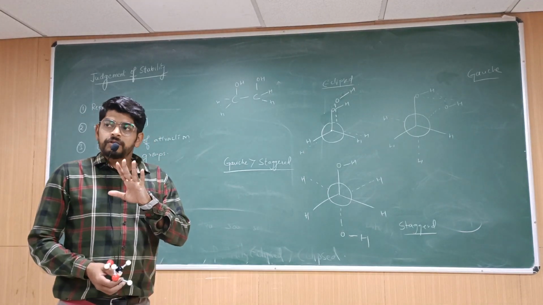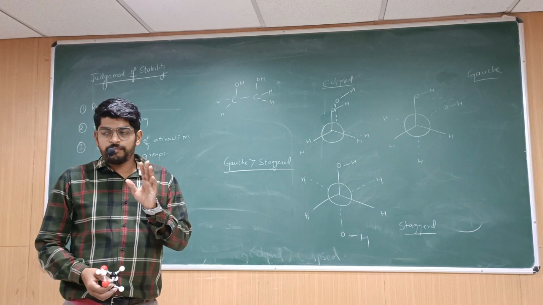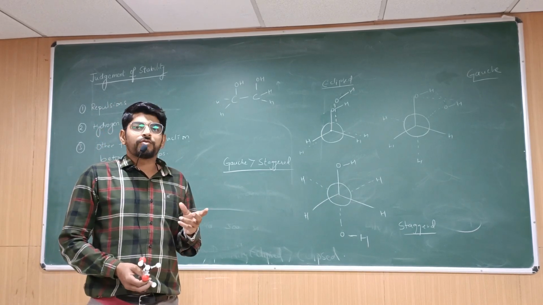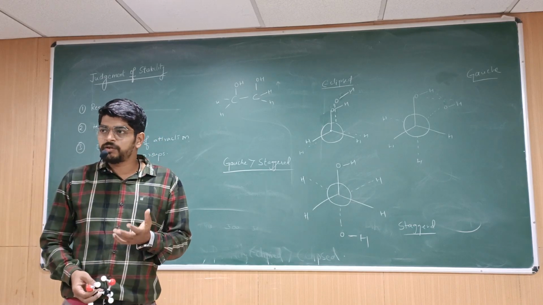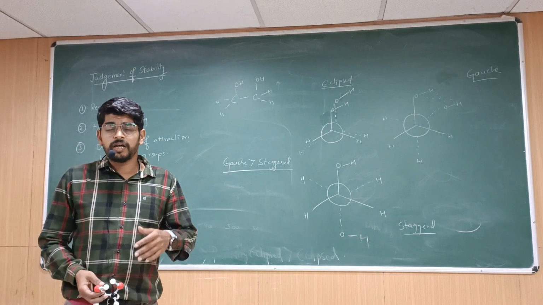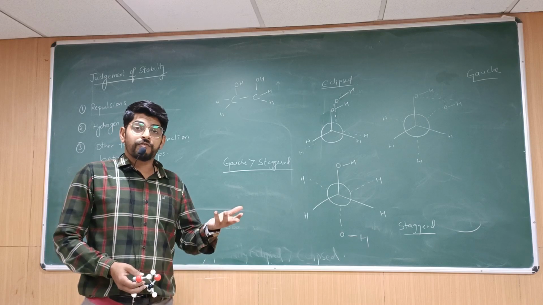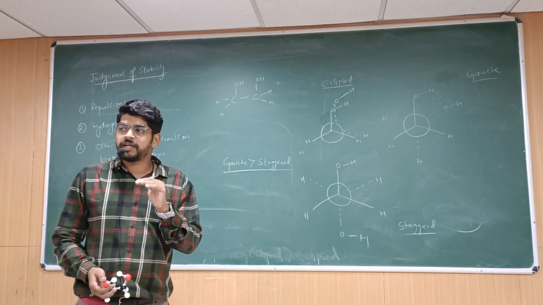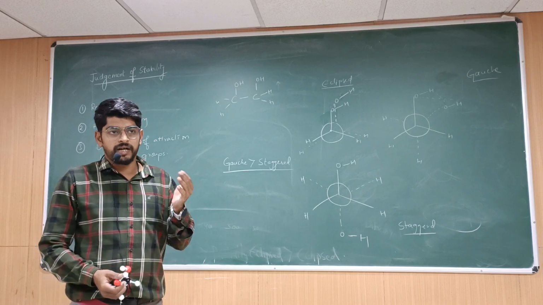We have seen regular molecules, ethane and butane. We have seen the stability order. There are molecules with some substitutions. For example, an OH group can be substituted or an NO2 group can be substituted. If groups are substituted, instead of repulsive force, sometimes there might be attractive forces. Sometimes there might be hydrogen bonding.